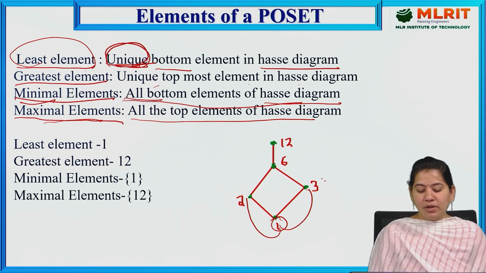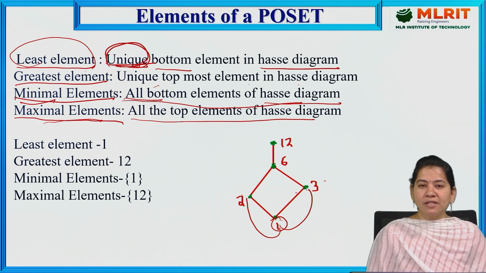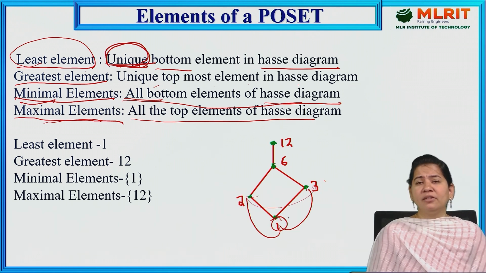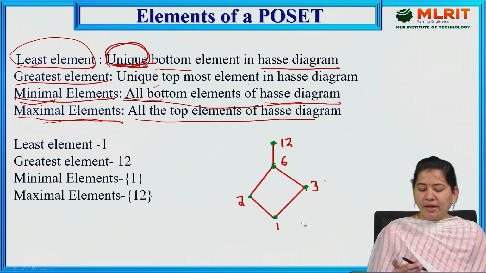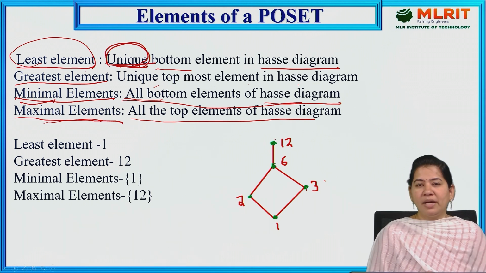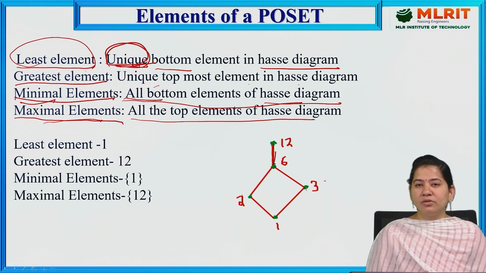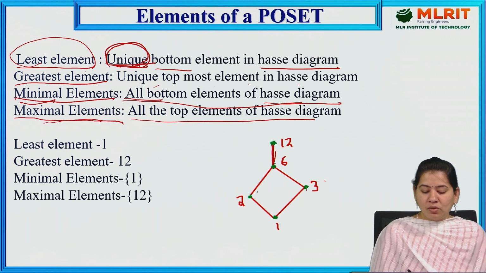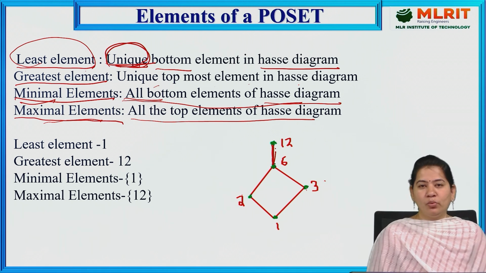If you observe carefully, we don't have any relation between 2 and 3, because 2 is not divisible by 3 and 3 is not divisible by 2. So there is no connection between 2 and 3. Next, 12 is divisible by 6, so there is a connection between 12 and 6. We don't have connections between 1 and 6, 1 and 12, 2 and 12, or 3 and 12.